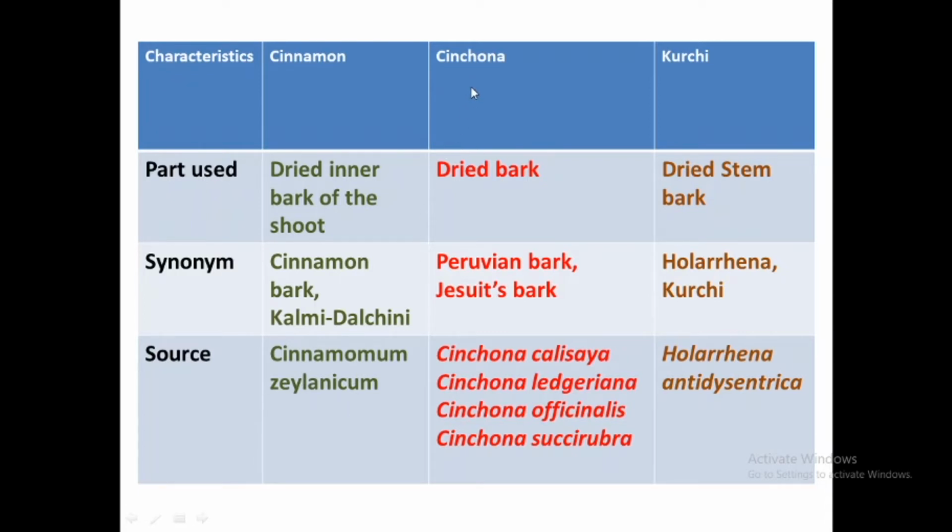The cinchona bark is obtained from four different sources. First is Cinchona calisaya, Cinchona ledgeriana, Cinchona officinalis and Cinchona succirubra. The kurchi bark is obtained from plant Holarrhena antidysenterica. So these are the differences between the cinnamon, cinchona and kurchi.